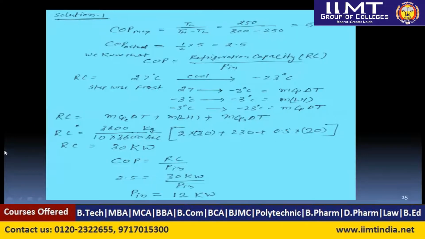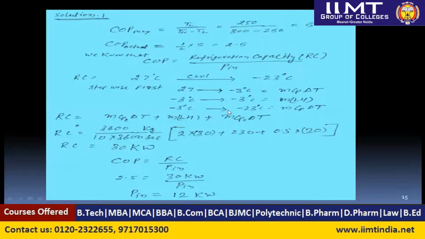So we put here 2 multiply 30, the temperature difference 27 minus minus 3, so it is 30, plus latent heat. What is the latent heat? It is given in the question, 230 kilojoule per kg, plus the specific heat here 0.5 multiply 20, the minus 3 degrees centigrade minus minus 23.